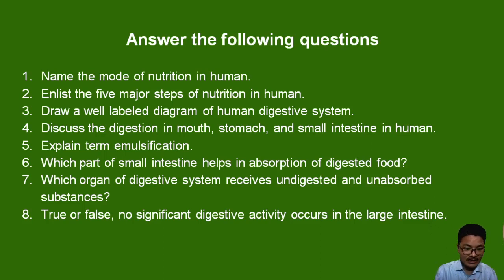Fifth, explain the term emulsification. Sixth, which part of the small intestine helps in absorption of digested food? You know that, right? We have discussed it in the second last slide. Seventh, which organ of the digestive system receives undigested and unabsorbed substances? Lastly, you have to state whether it's true or false: no significant digestive activity occurs in the large intestine. You have to state whether it's correct or not. You can also give a reason for that.